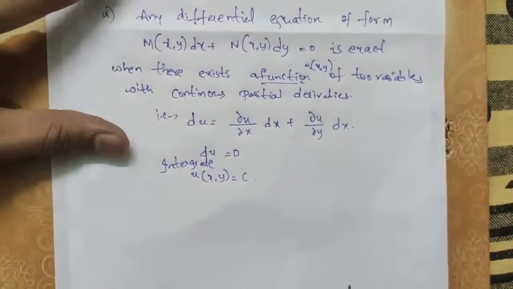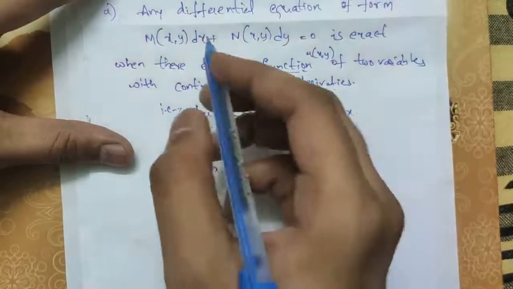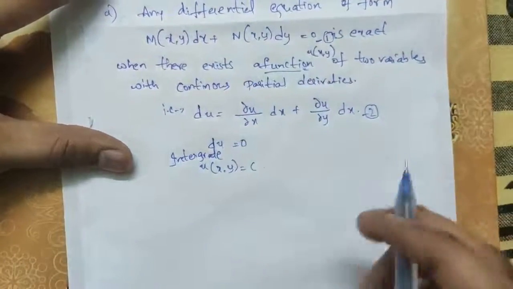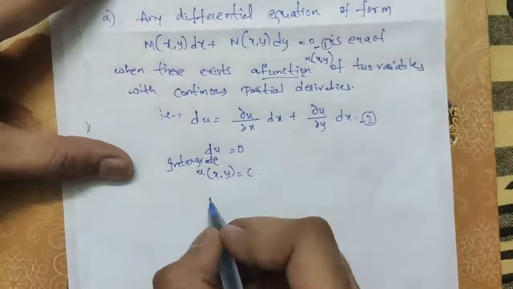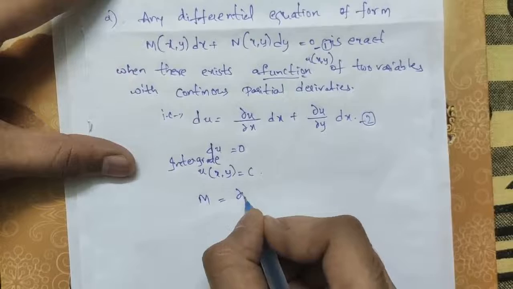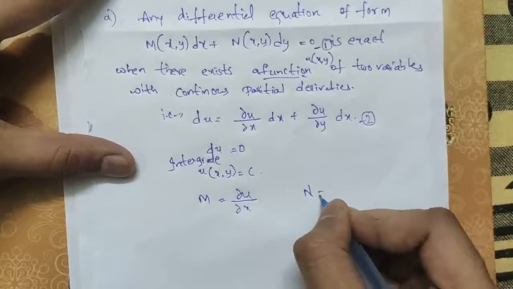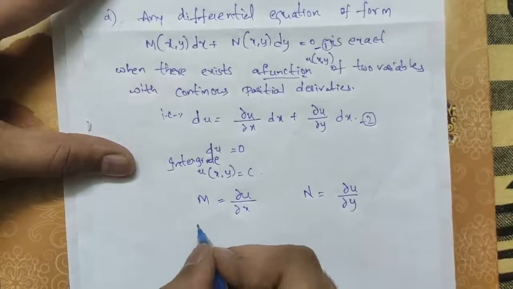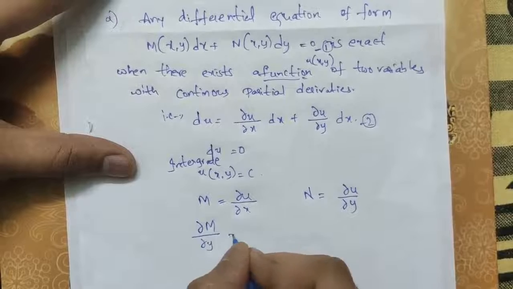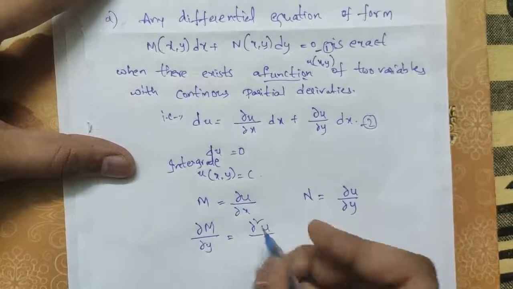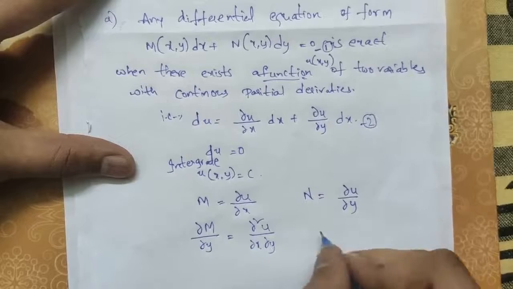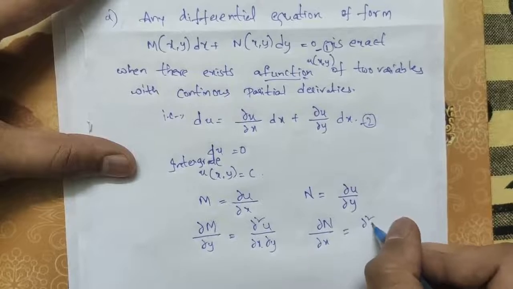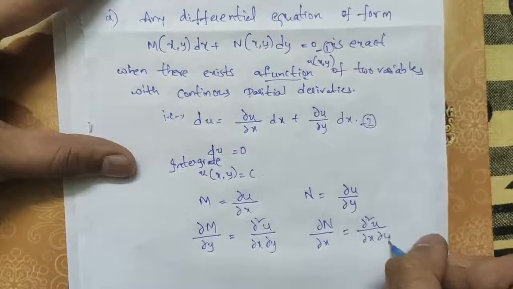This is what we have solved till now, and taking these two equations as 1 and 2, now I am solving this. M = ∂u/∂x, N = ∂u/∂y, and again the partial differentiation of M with respect to y is ∂²u/∂x∂y, and the partial differentiation of N with respect to x is ∂²u/∂x∂y.